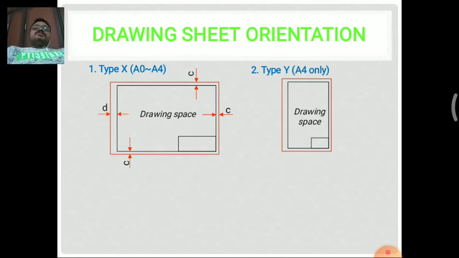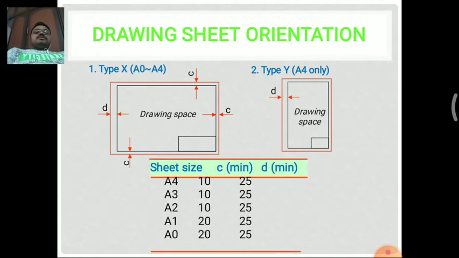So next one is the left side border line, which is specified as D. That is somewhat more than the C space, so it is greater than the C border line. There you can see the different types of sizes.